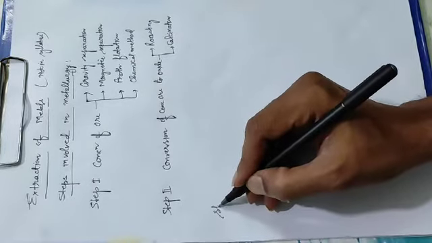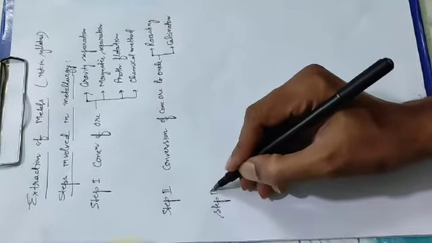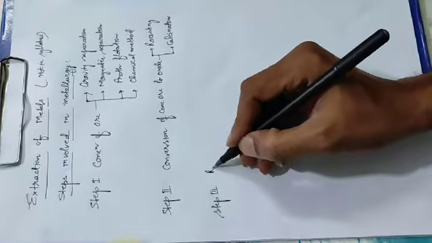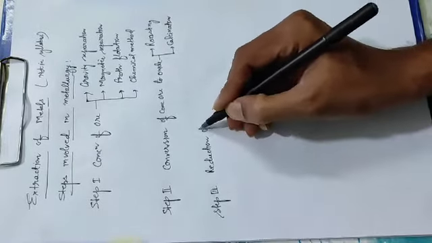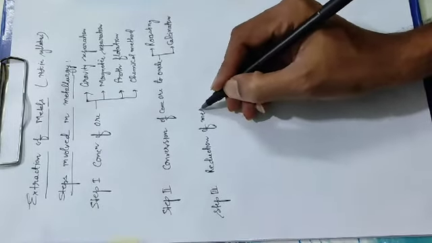Then step third, reduction of metallic oxide.